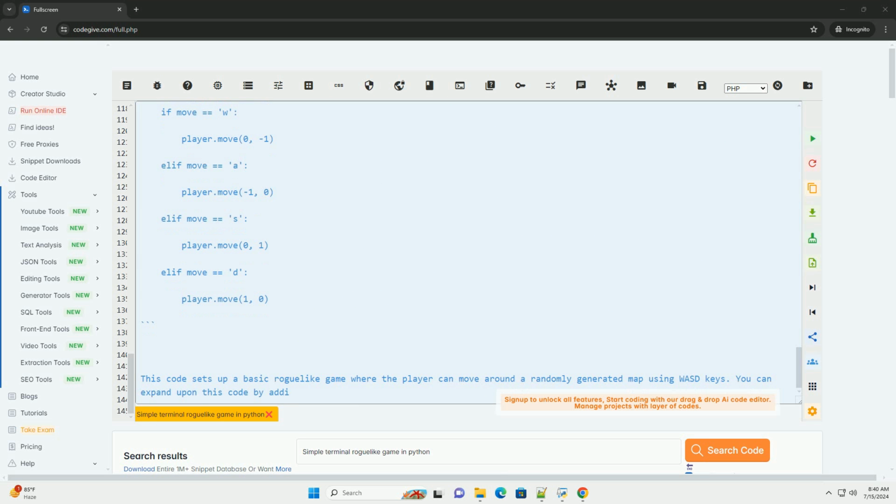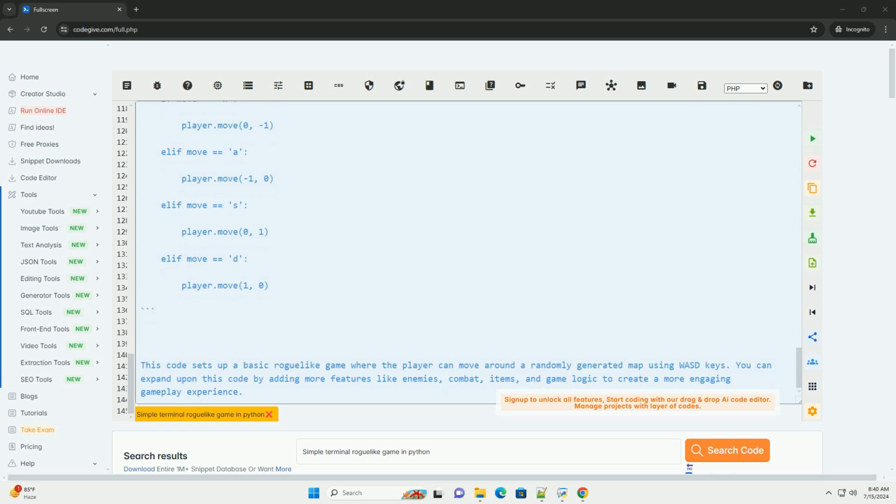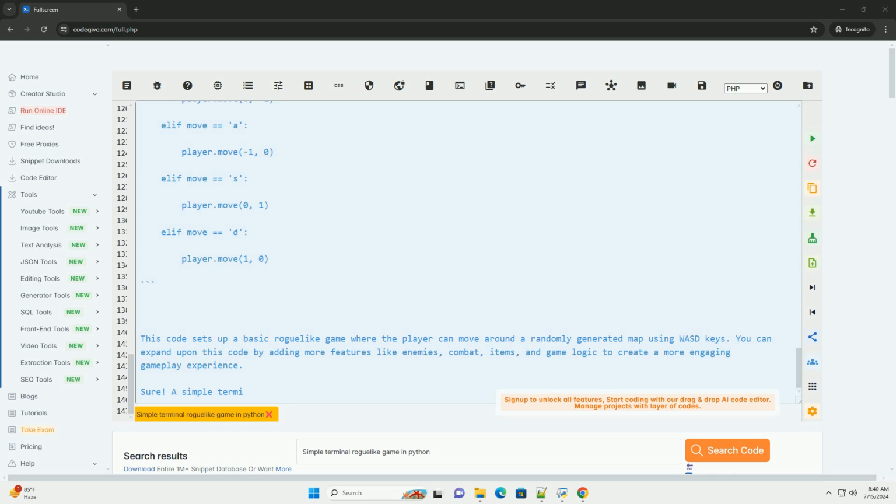This code sets up a basic roguelike game where the player can move around a randomly generated map using WASD keys. You can expand upon this code by adding more features like enemies, combat, items, and game logic to create a more engaging gameplay experience.